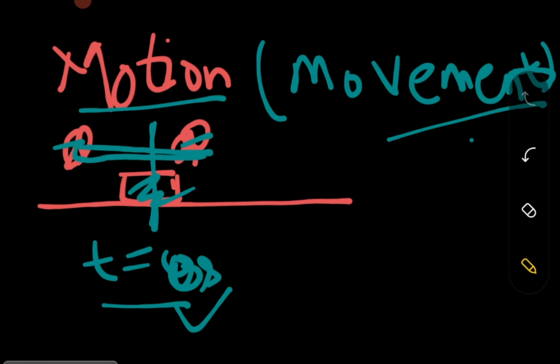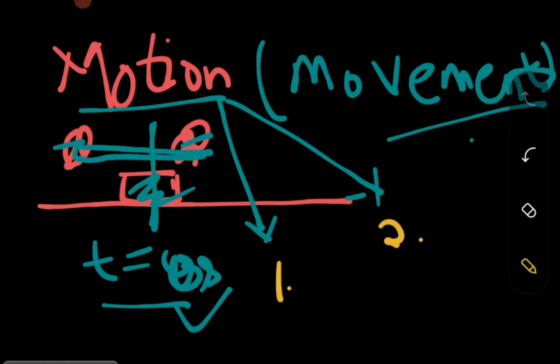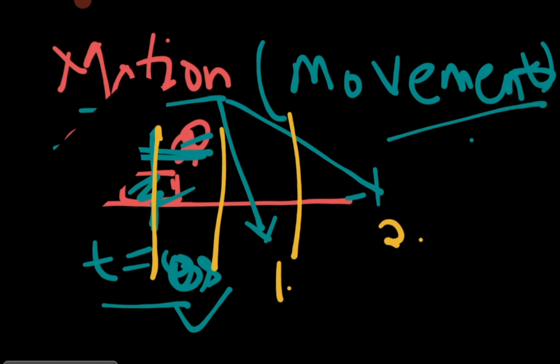Now I am going to tell you that there are actually two types of motion. One is uniform, and another is non-uniform. Be very careful. If I take the time in equal intervals, for example, I am seeing this particular car at t equal to 0 second, then at t equal to 1 second, then at t equal to 2 second. Let me clear it for better understanding.